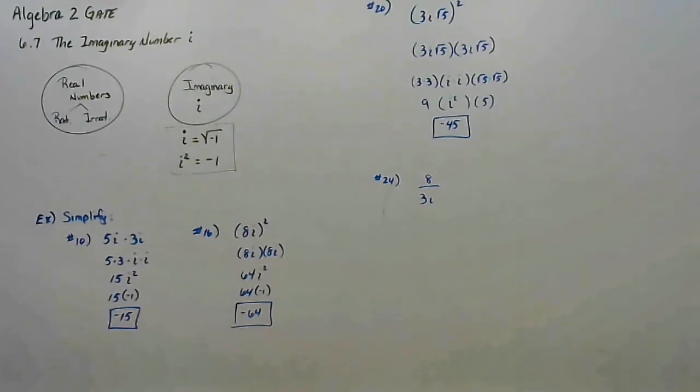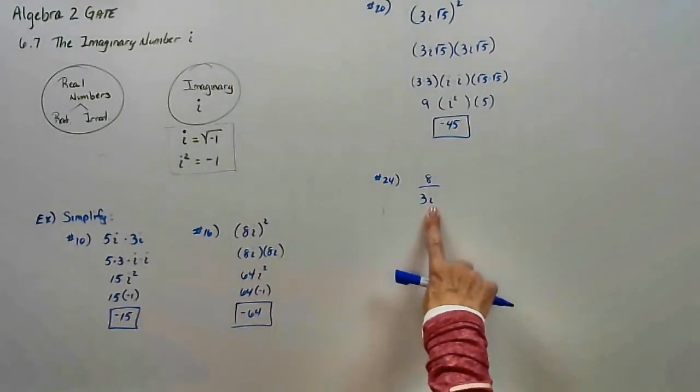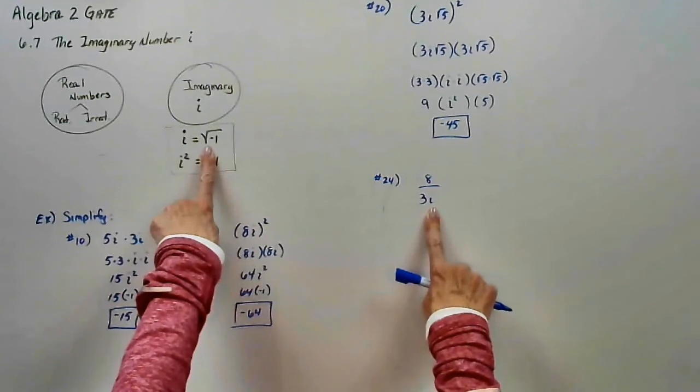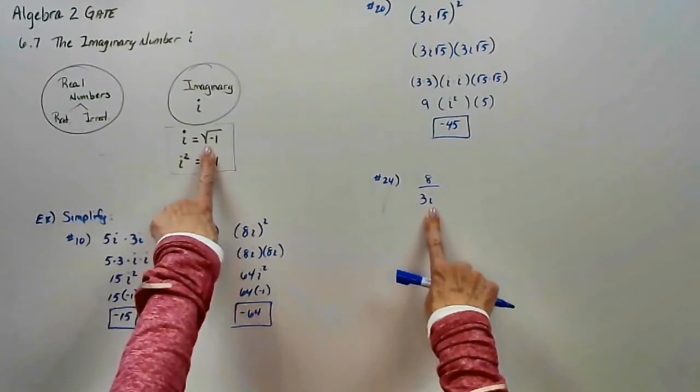Well, we have a problem. We have an i in the denominator. Why is that a problem? Well, let's think about it. We know what i is. i is a square root. Are we ever allowed to have a square root in a denominator? Well, the answer is no.